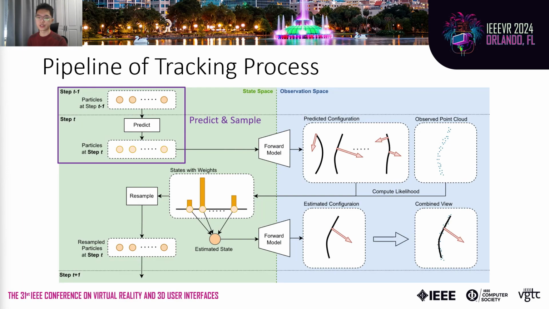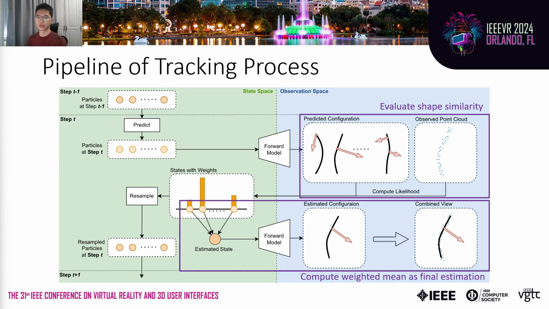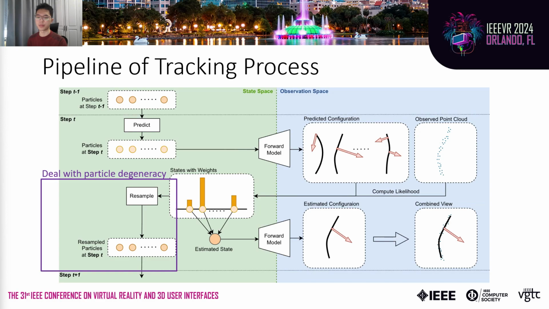In each iteration, we start from the last step state. We first predict the particle's next state based on previous states. Then we randomly sample near the prediction in state space and use the forward simulation model to predict the corresponding shapes in the observation space. Next, we evaluate the likelihood of each shape according to the observed point cloud and calculate the weighted mean of the particles as the final estimation of this time step. In addition, we employ the residual resampling method to alleviate the degeneracy problem, which is often encountered in particle filtering.